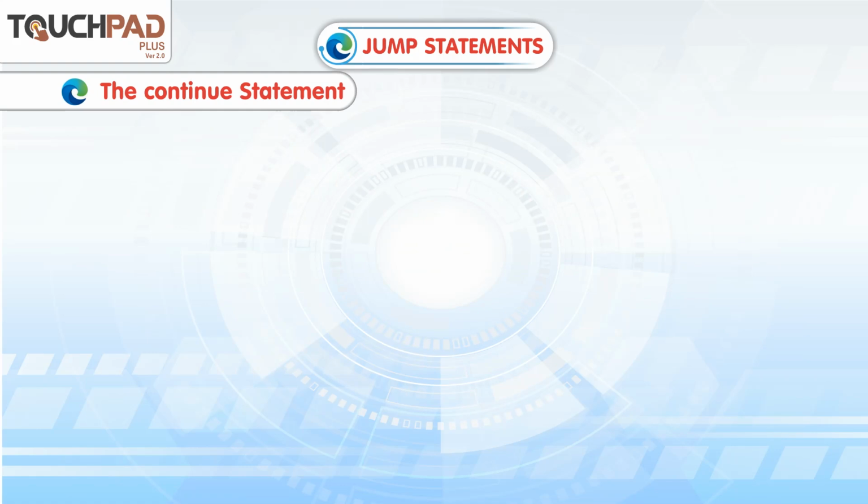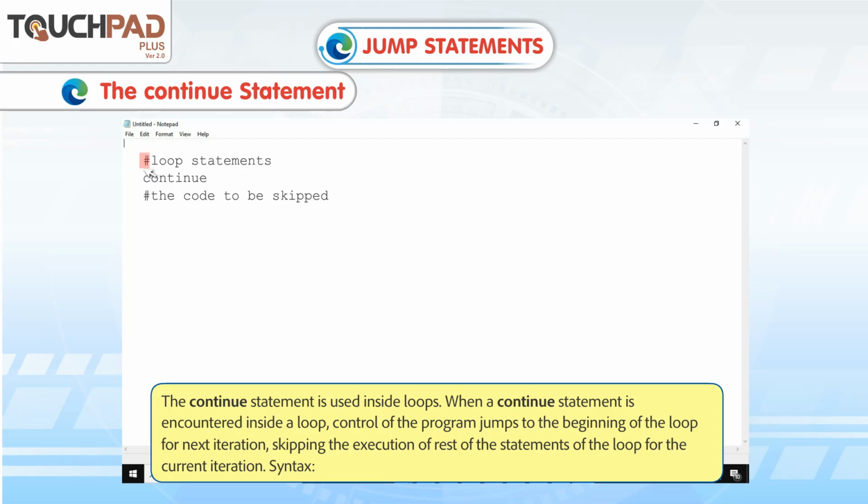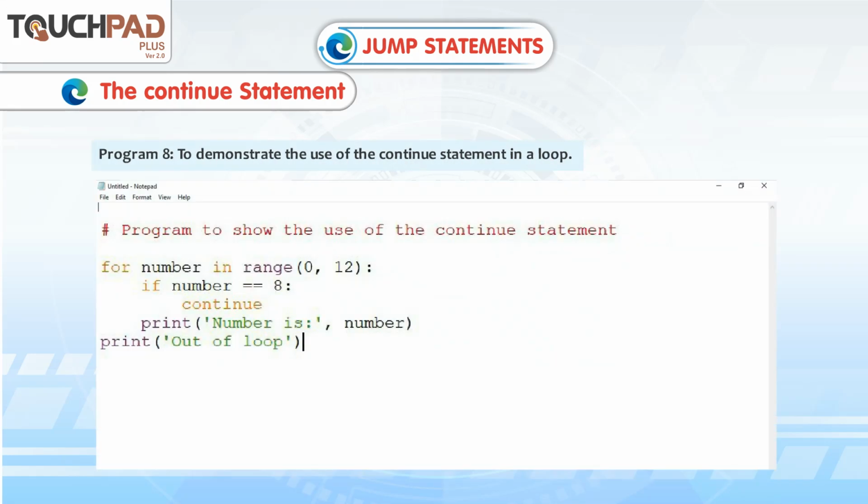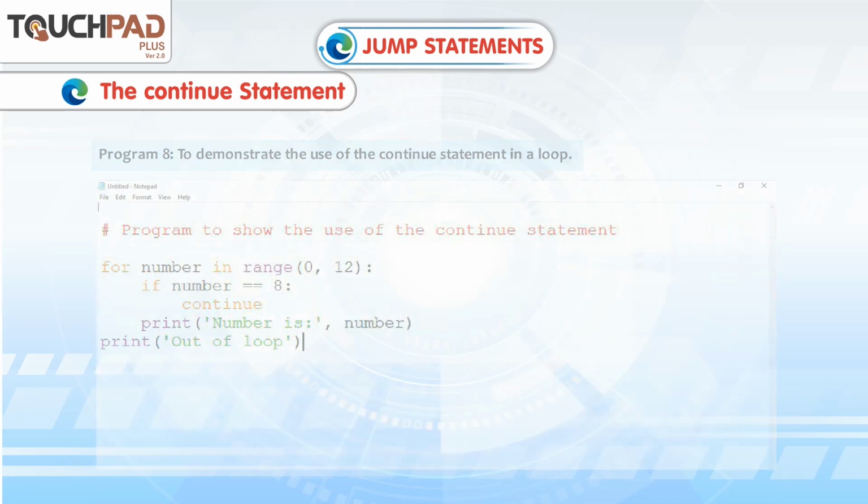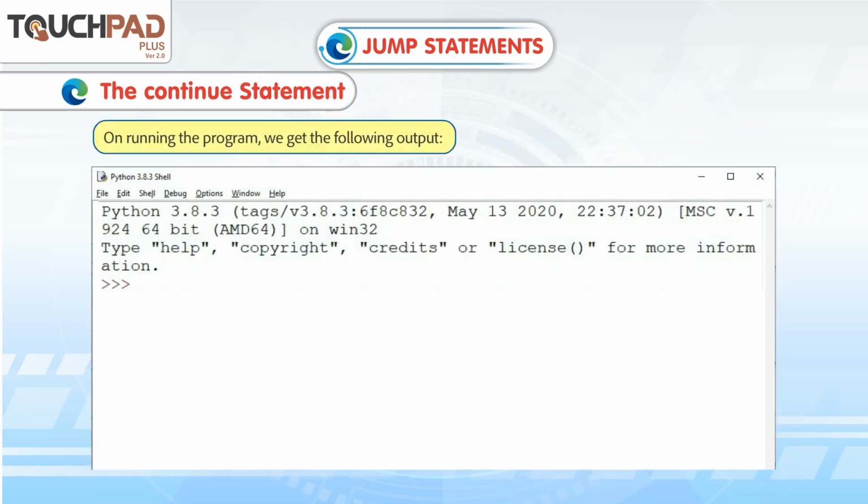The continue statement. The continue statement is used inside loops. When a continue statement is encountered inside a loop, control of the program jumps to the beginning of the loop for next iteration, skipping the execution of rest of the statements of the loop for the current iteration. Syntax. Program 8 to demonstrate the use of the continue statement in a loop. On running the program, we get the following output.